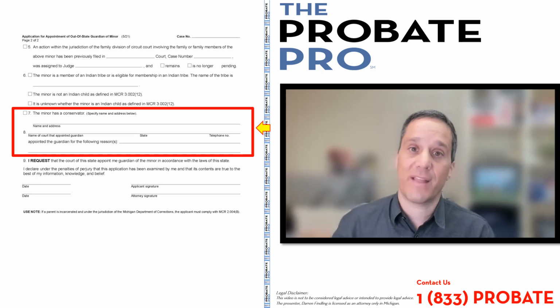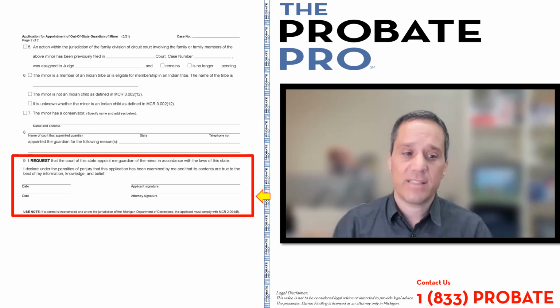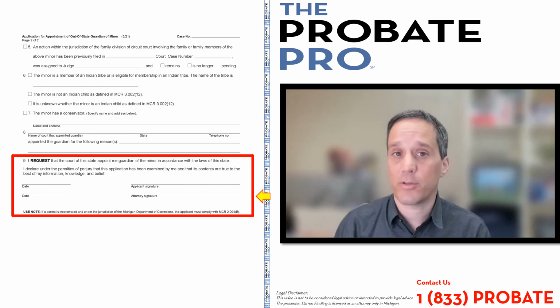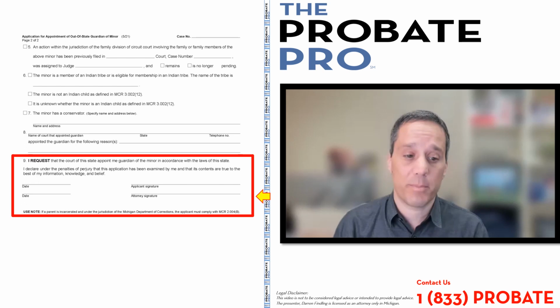Presumably the same person that's out of state is now coming into the state of Michigan seeking this application for the appointment of guardian. Section 9 is the request of the court, and then the declaration under the penalties of perjury that the information is true to the best of your information, knowledge, and belief. The applicant signs and the attorney signs in that particular section.